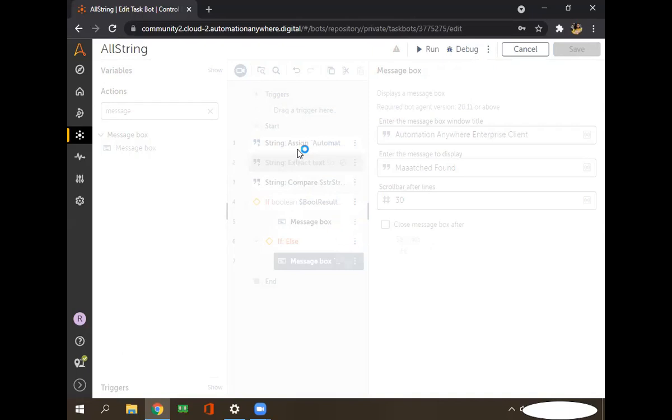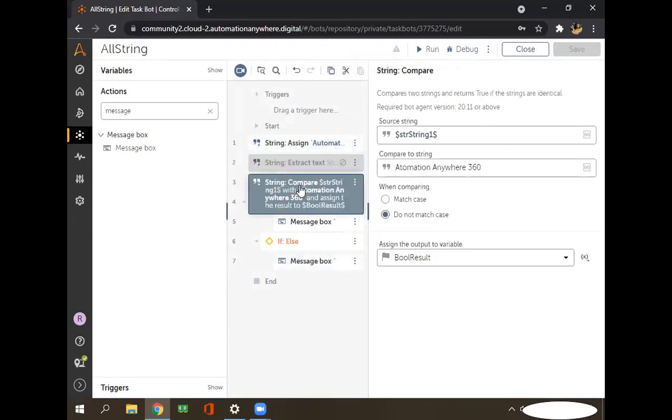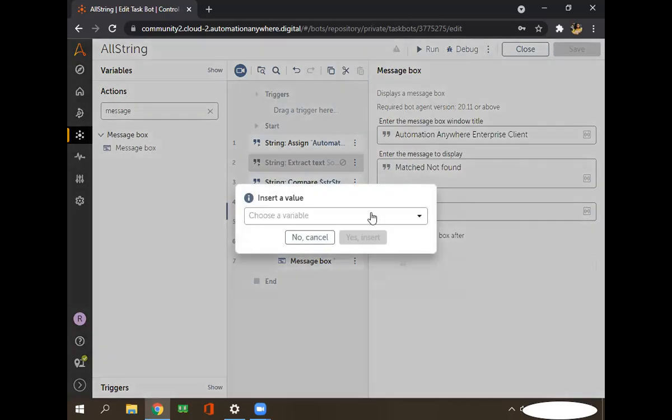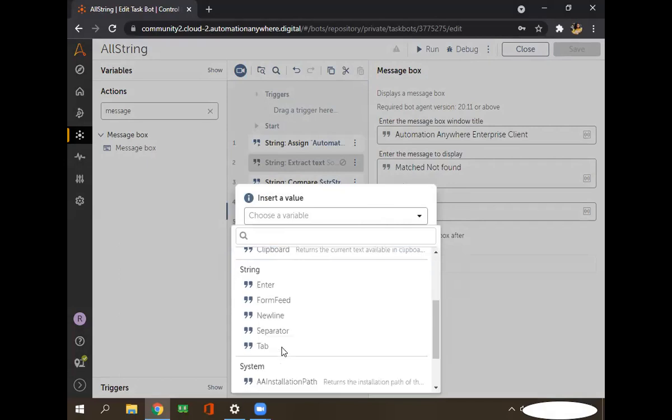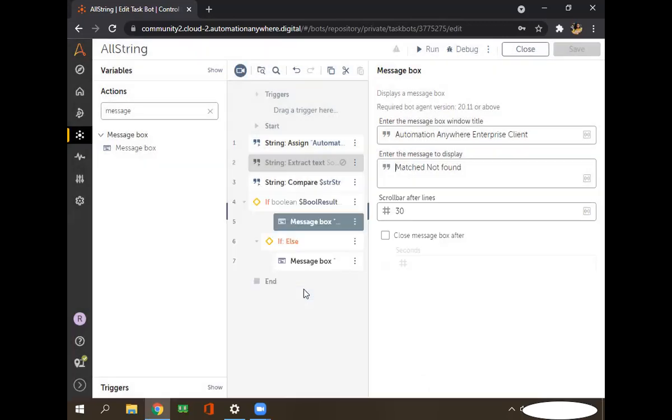Without using the if and else command, can we compare two strings? Two strings we can compare here. We are already comparing here, but we can only store the result in boolean form. If you want to display it directly here, press F2, and the boolean will not come here. Only strings will be coming in the message box. Right. Okay, now I'm running this one.